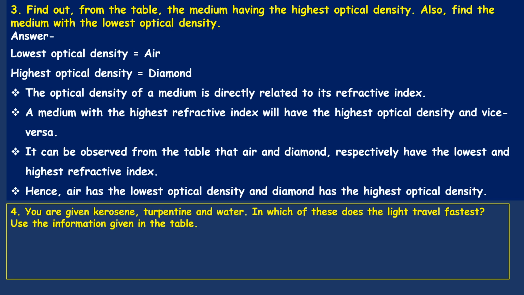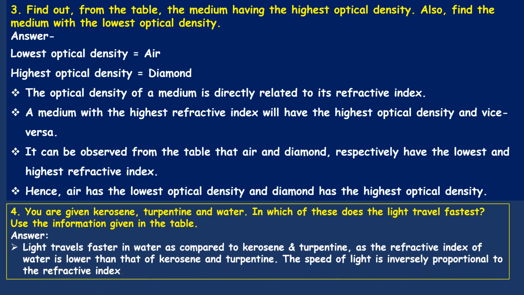Okay, so kerosene refractive index is given, turpentine refractive index is given, as well as water refractive index is also given. Though these three are liquids, their densities are different. The one which is denser, in that the refractive index will be high, but the speed of light will be slower. Okay, now we'll see the answer. Light travels faster in water as compared to kerosene and turpentine. That means water is less dense than kerosene as well as turpentine.